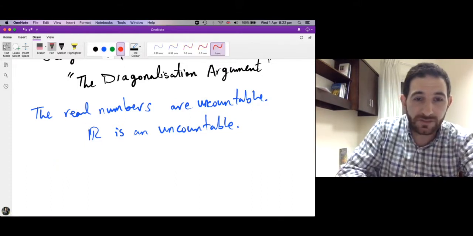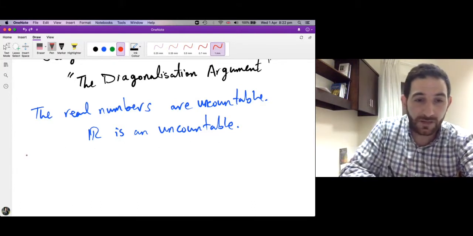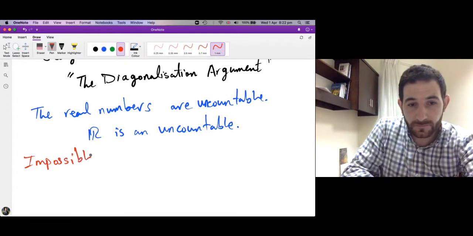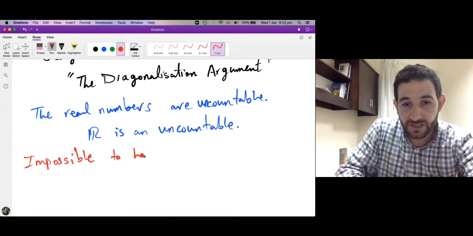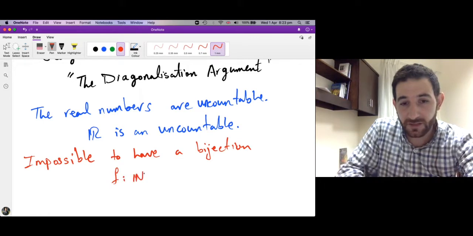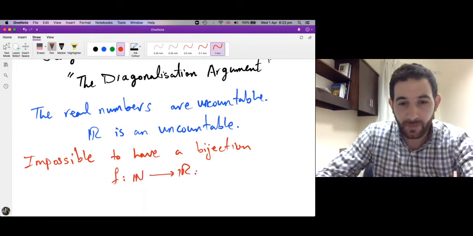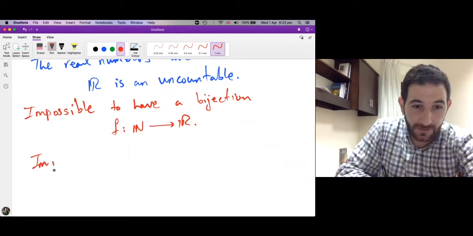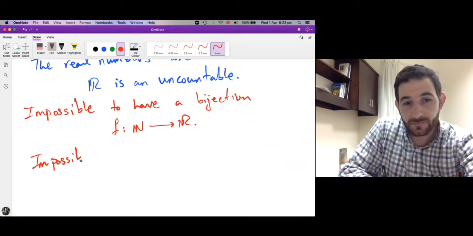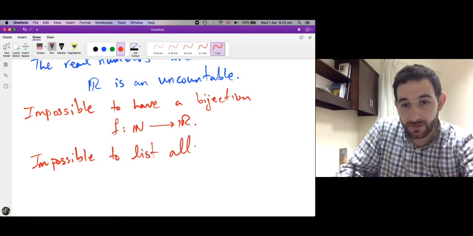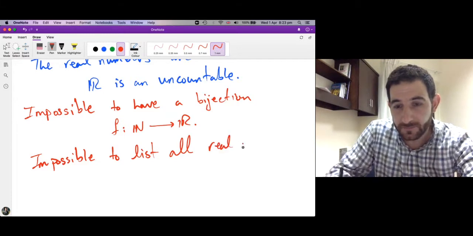What does it mean that R is uncountable? It's impossible to have a bijection, say some f, from the natural numbers to the real numbers. It also means it's impossible to list all real numbers.